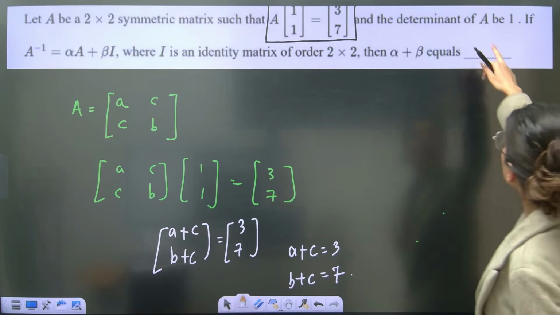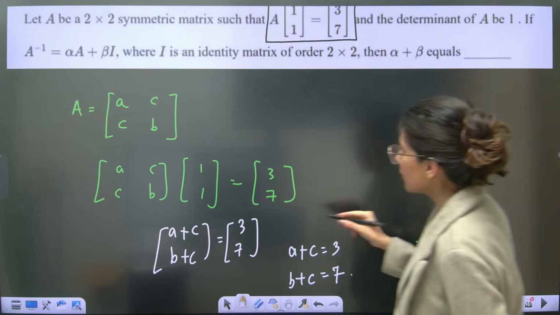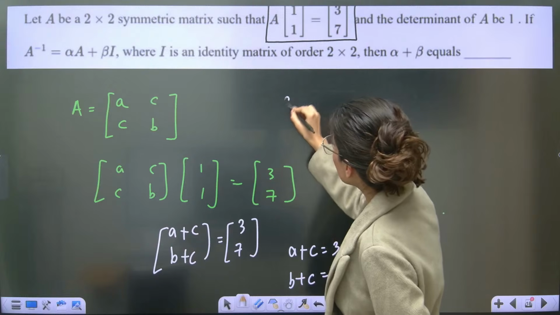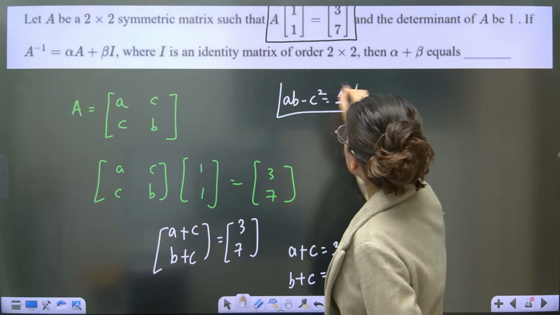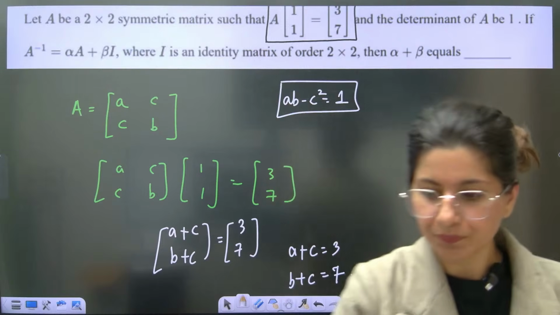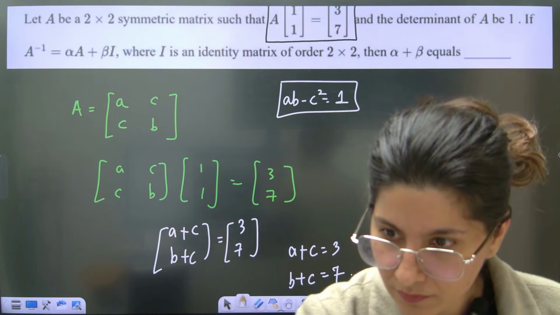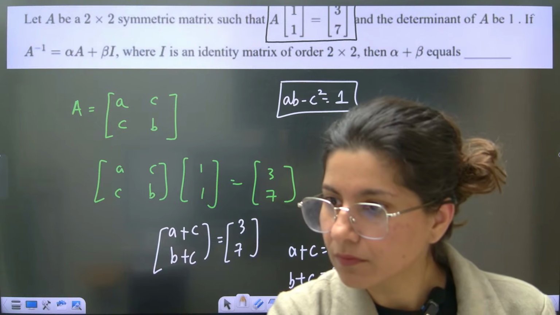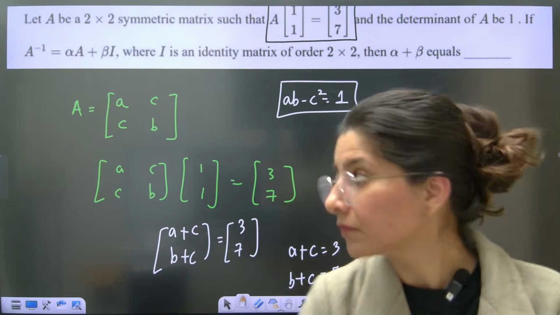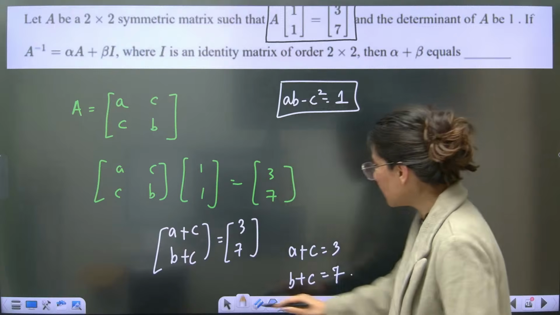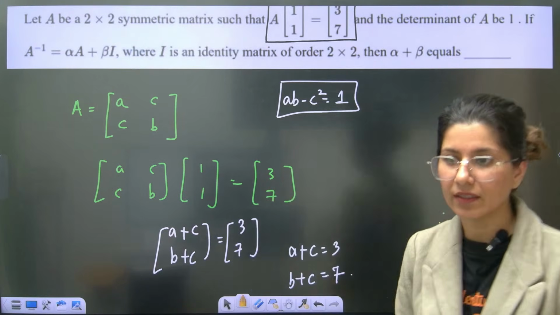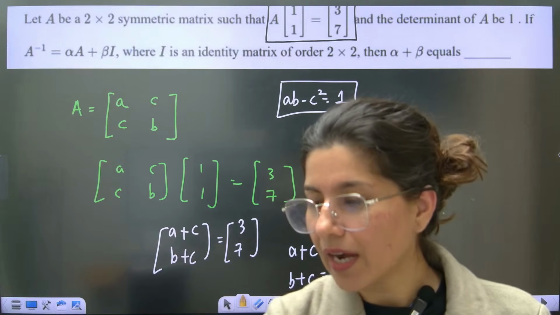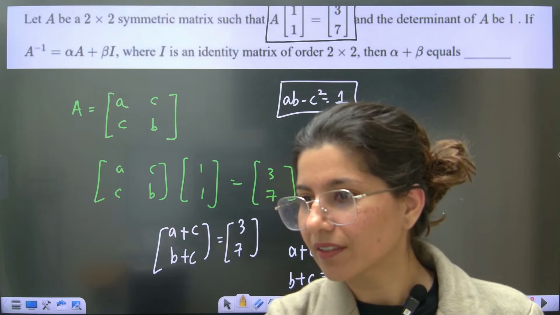And also as per the question, the determinant of A is 1. So that means AB minus C squared is equal to 1. From here you can quickly calculate the values of A, B and C and let me know.